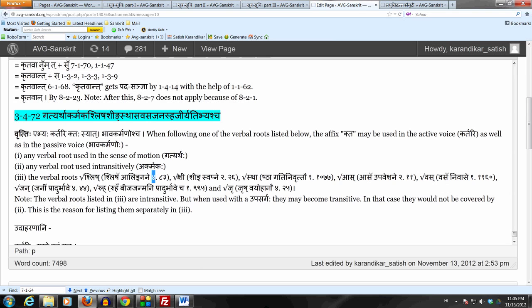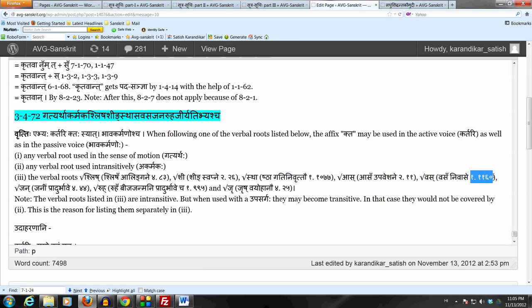The second one is shing. This is in the dhatu patha listed as shing swapne from the adadiganaha. The third one is stha. Stha is of course well known to us, prasiddha dhatuhu, which is shtha gati nivruttau from the bhvadiganaha. Then the dhatu as, asa upaveshane from the adadiganaha. The next one is the dhatu vas, which is vasa nivase from the bhvadiganaha.